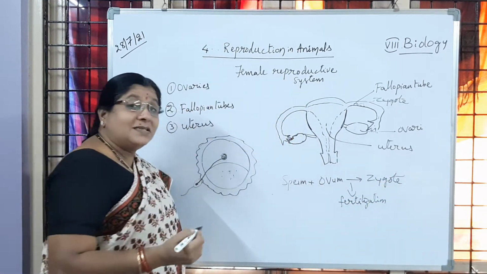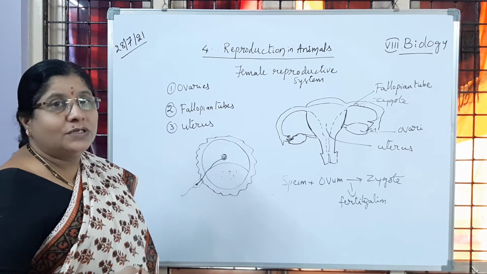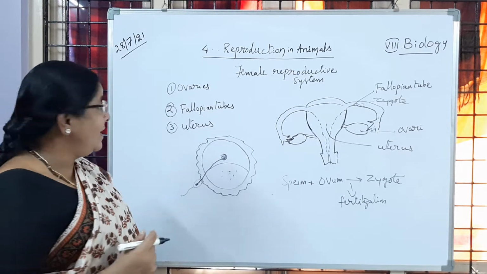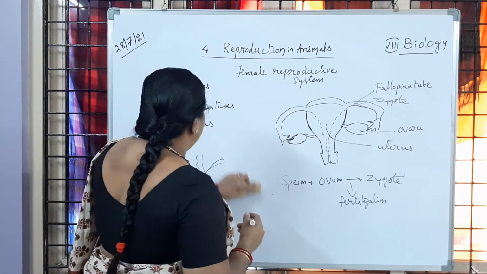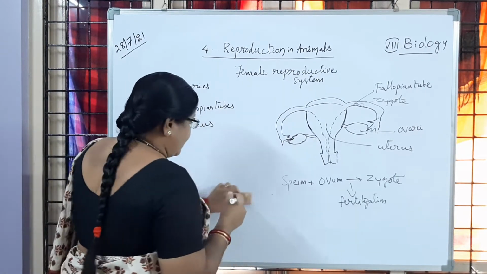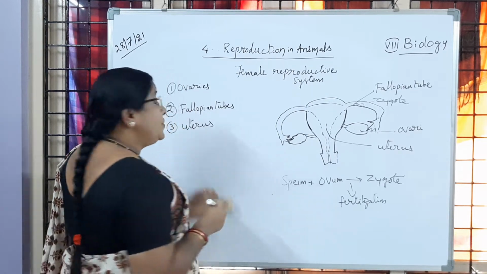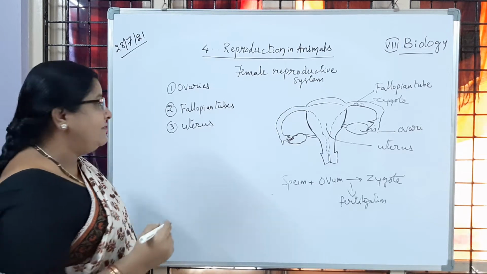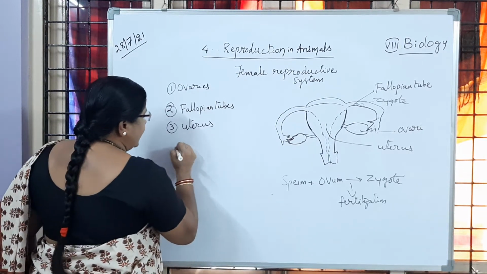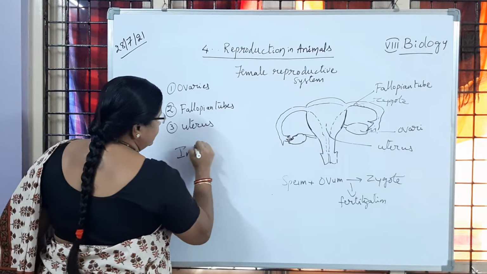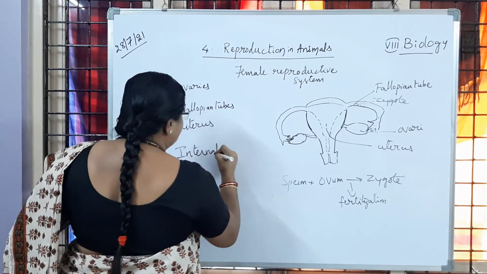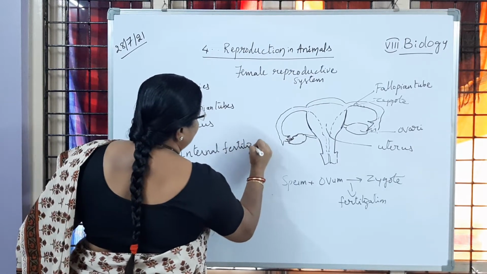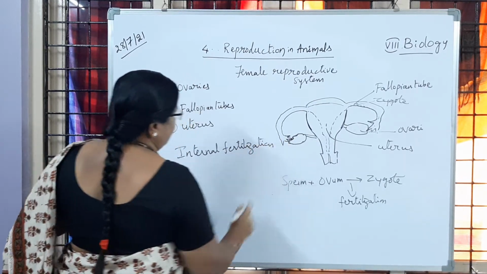So where is that process of fertilization carried out? Yes, inside the body of the female, is it not? So now what do we call that? The process of fusion of male gamete with female gamete, when it takes place inside the body of the female, is called internal fertilization. Is it clear to you?